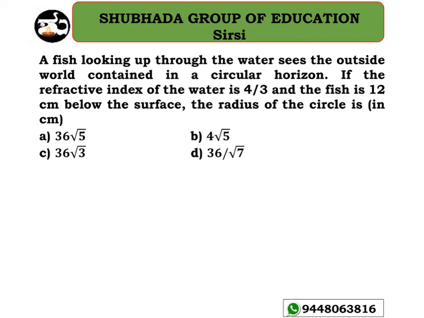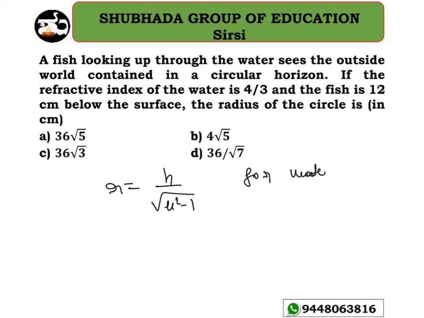The next problem says that a fish looking up through the water sees the outside world contained in a circular horizon. If the refractive index of the water is 4 by 3 and the fish is 12 centimeters below the surface, find the radius of the circle. For this I have given the synopsis here: the radius of the outside world circle is equal to h divided by the square root of mu square minus 1.